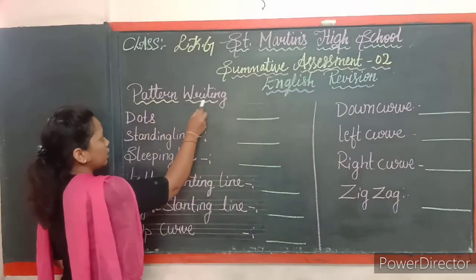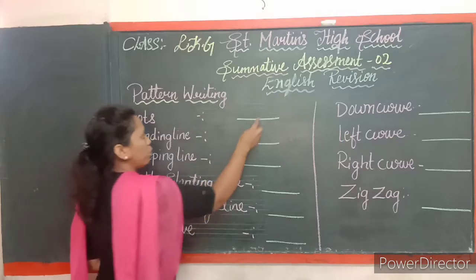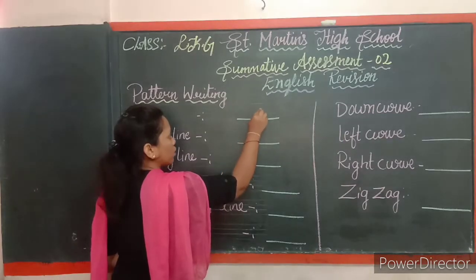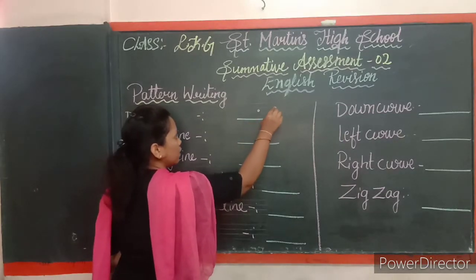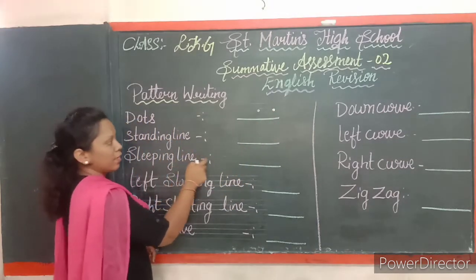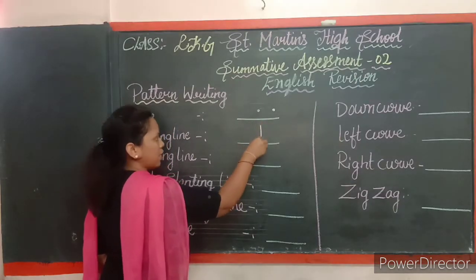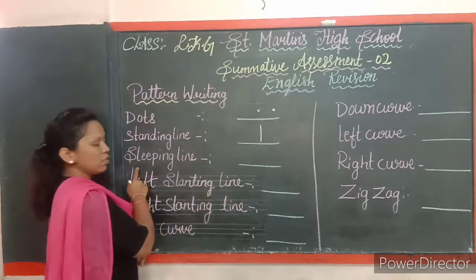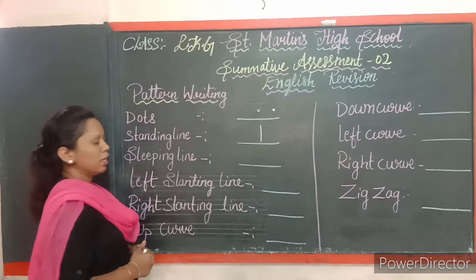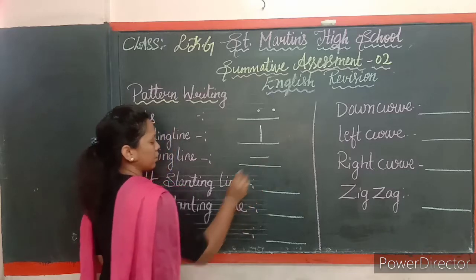Pattern writing. Dots. So you have to place the dots like this. Okay children. Dots. Standing line. How do you write the standing line? Like this you have to write the standing line. Next is the sleeping line. You have to write the sleeping line.